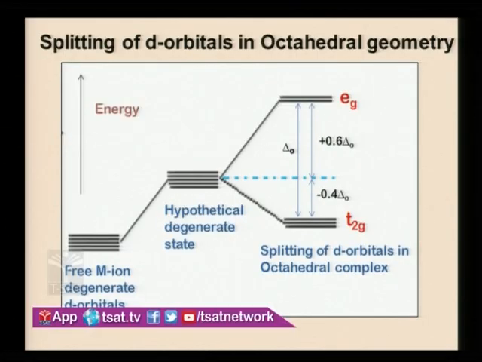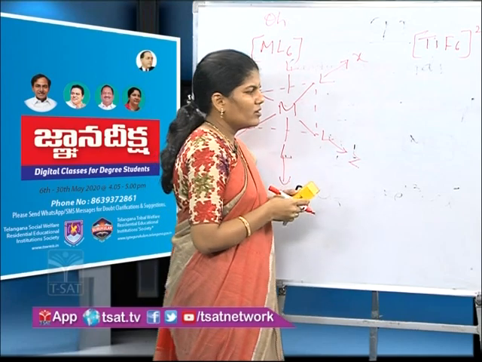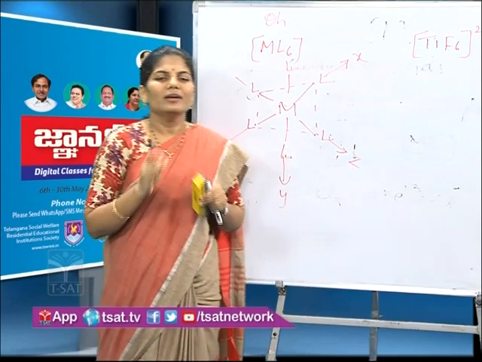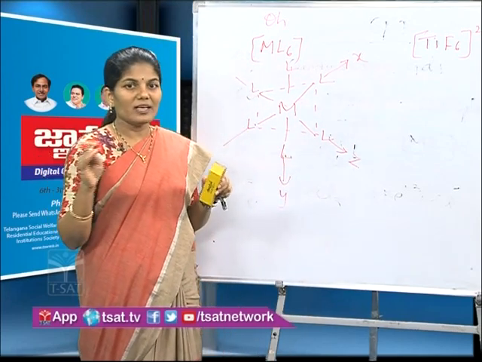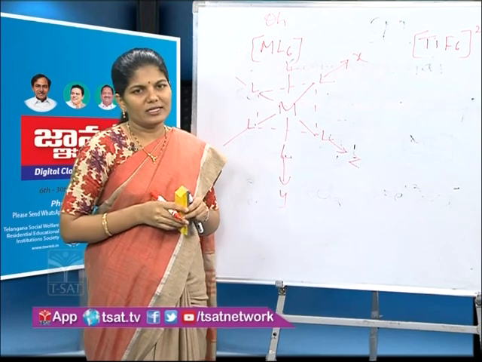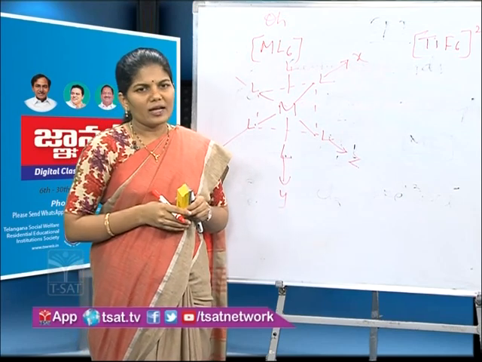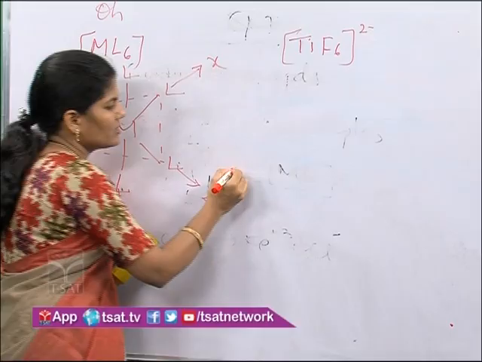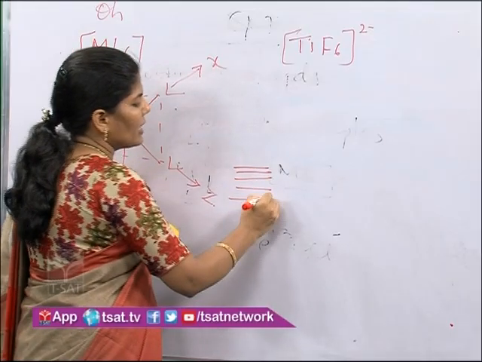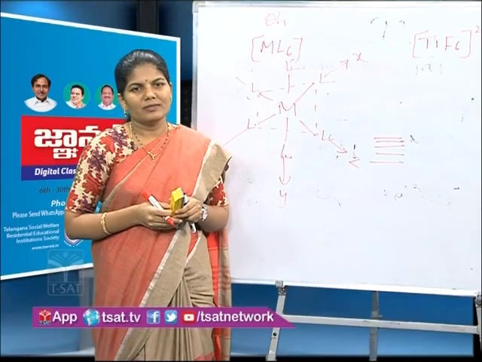Now we'll see the splitting pattern in octahedral geometry. We'll take one example, the titanium hexafluoro complex. There are 6 ligands. In the free metal ion, all the d orbitals are degenerate, that means they have the same energy. Assume that all the 6 ligands approach the metal ion from an equal distance.